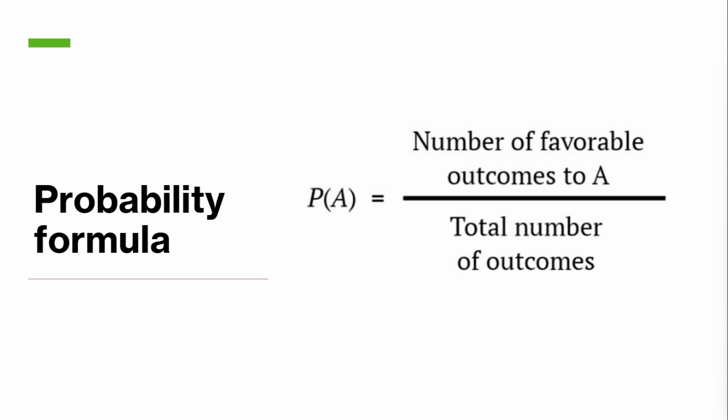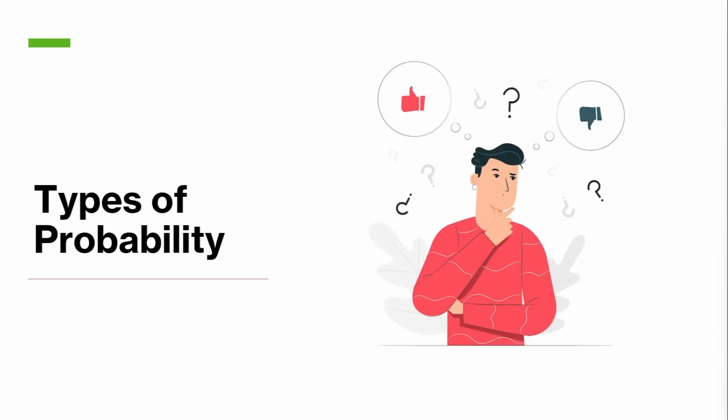Now, what is the actual probability formula? Using the previous example, let's say over 100 earnings of Snapchat stock's price movement, in 80 out of those 100 earnings, the stock price continued to rise for the day after that positive earnings. So if A in this event is the stock price increasing, the probability of that event is 80 out of 100, which is 80%. This is an extremely basic example of how you can use probability and how it will be calculated, but this is the foundation of what probability is.